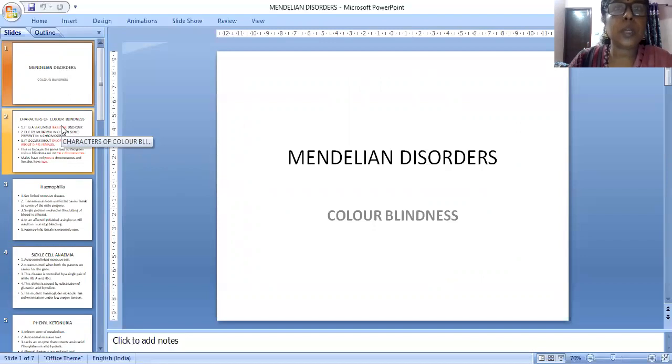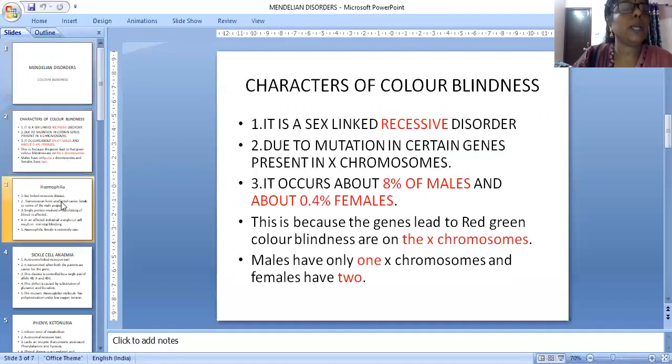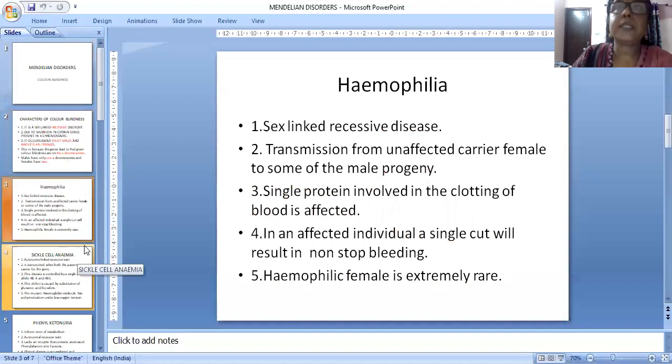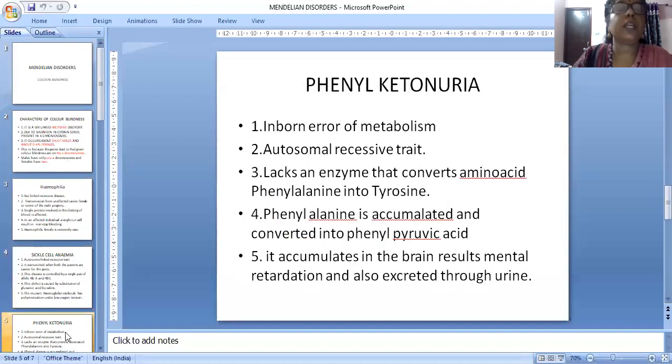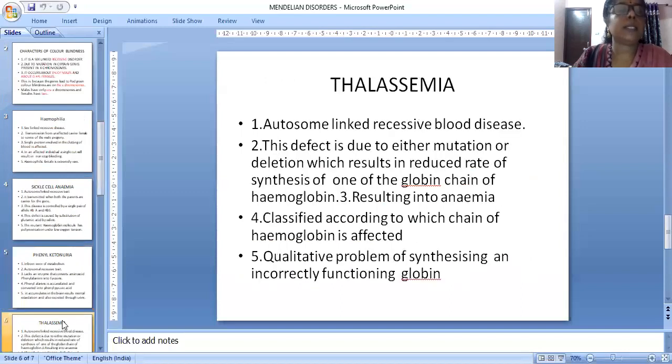In Mendelian disorders, some disorders occur on the sex-linked chromosome or sex-linked genes, for example color blindness and hemophilia. And some are in the autosomes only. They are sickle cell anemia, phenylketonuria and thalassemia. These three are autosome linked recessive blood diseases.